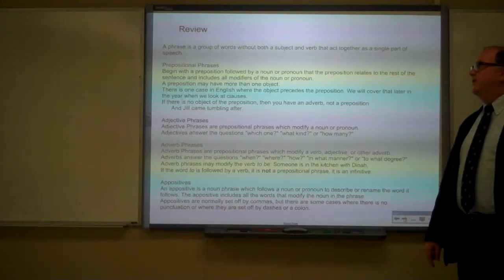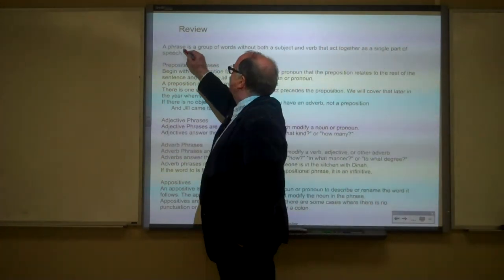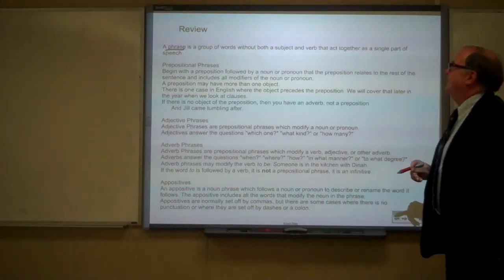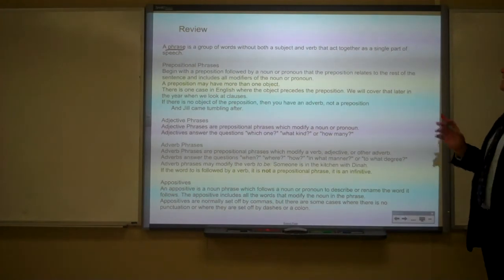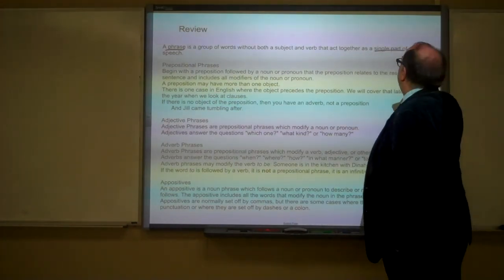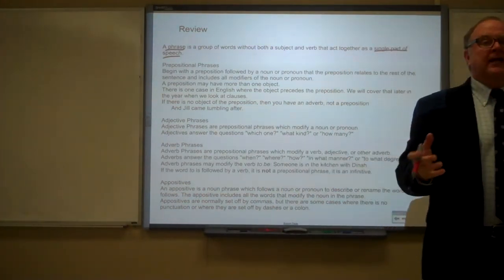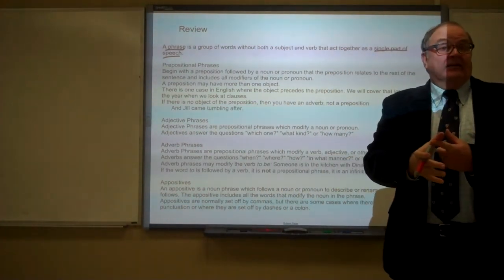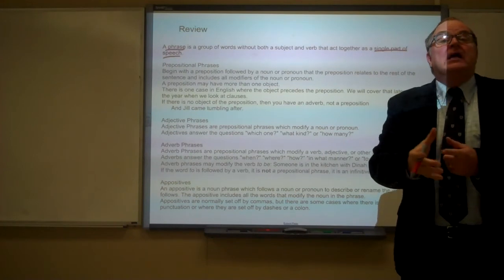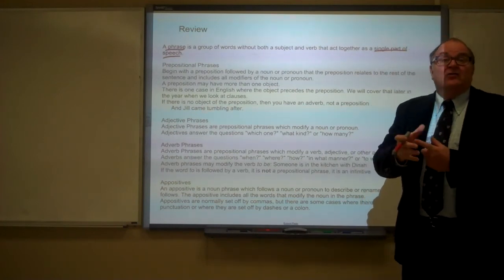Okay, to review, a phrase is a group of words without both a subject and a verb that act together as a single part of speech. Notice in these two kinds of phrases we looked at today, prepositional phrases act either as adjectives or adverbs. An appositive acts as a noun.